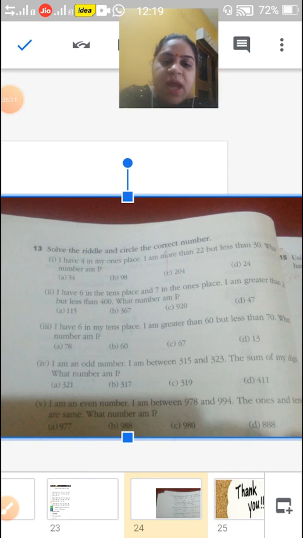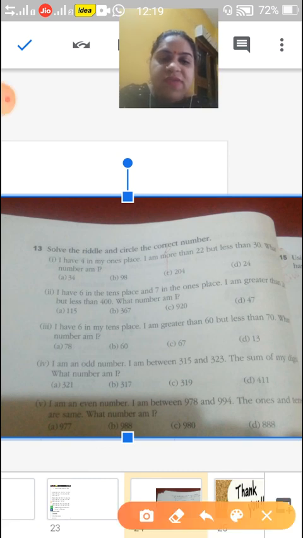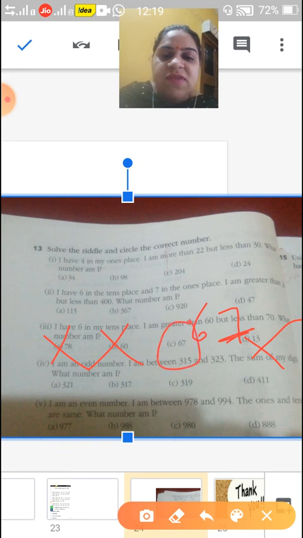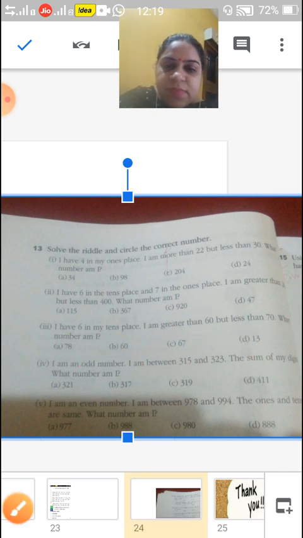So I told you 6 in the tens place, and here it is remaining. So these all are wrong. This is already less than 50. So here it will be 67, because it is greater than 60 and less than 70.